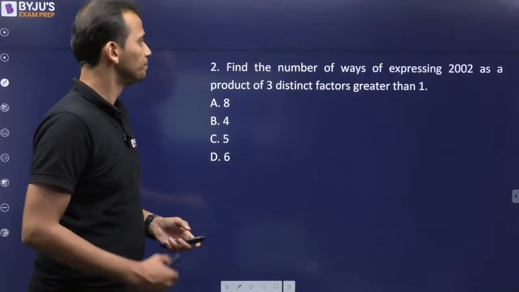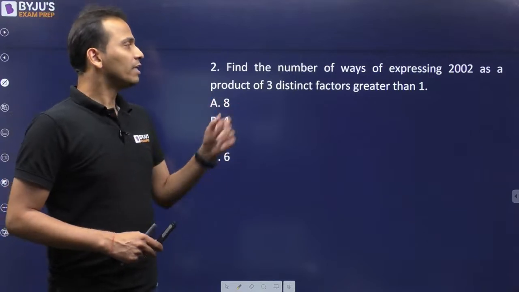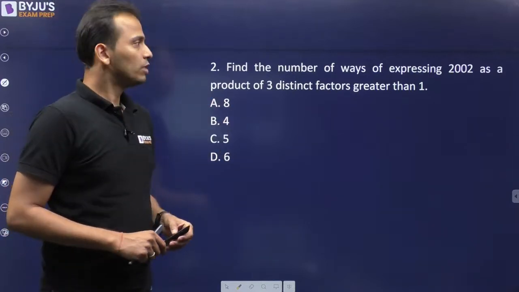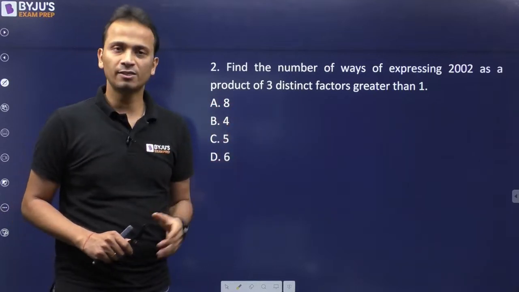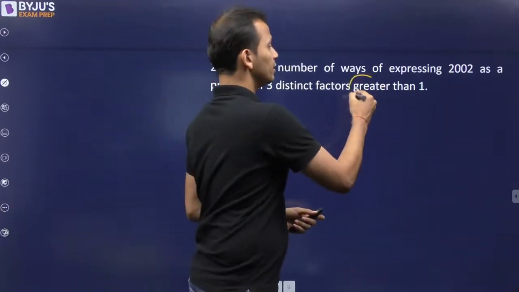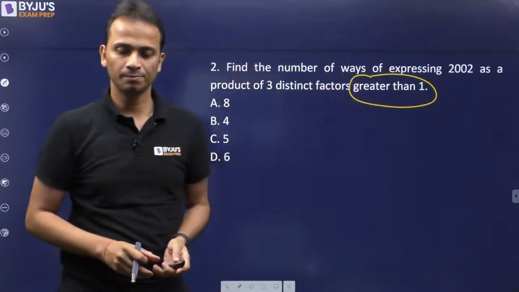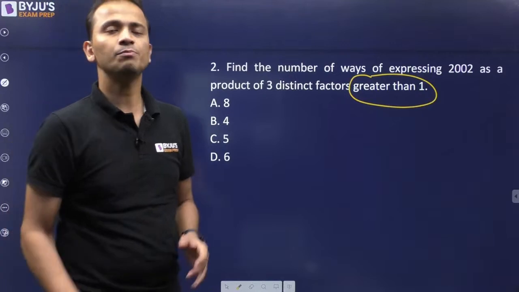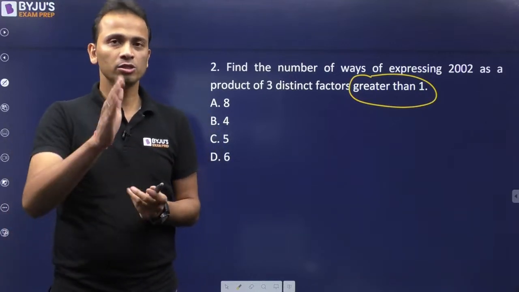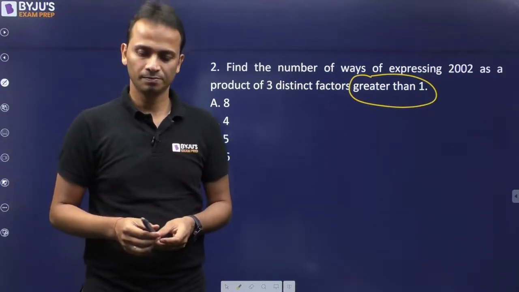Question number 2. Find the number of ways of expressing 2002 as the product of 3 distinct factors. Important: 3 distinct factors which are greater than 1. So you'll have to write 2002 as the product of 3 numbers. All the 3 numbers should be greater than 1.